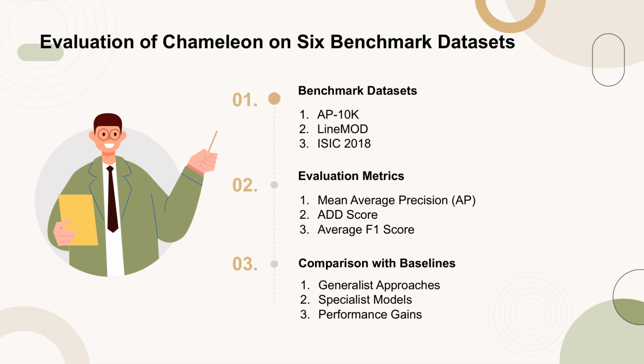These datasets were chosen to test the model's adaptability across various tasks. The evaluation metrics used include mean average precision, AP, ADD score, and average F1 score. The performance of Chameleon was compared against both generalist approaches and specialist models. The results demonstrate significant performance gains, highlighting the effectiveness of Chameleon in low-shot learning scenarios.